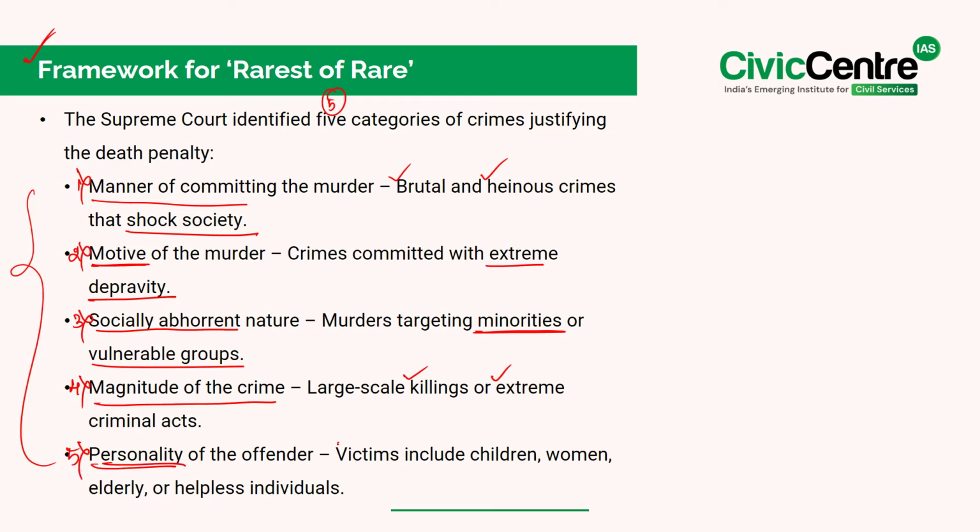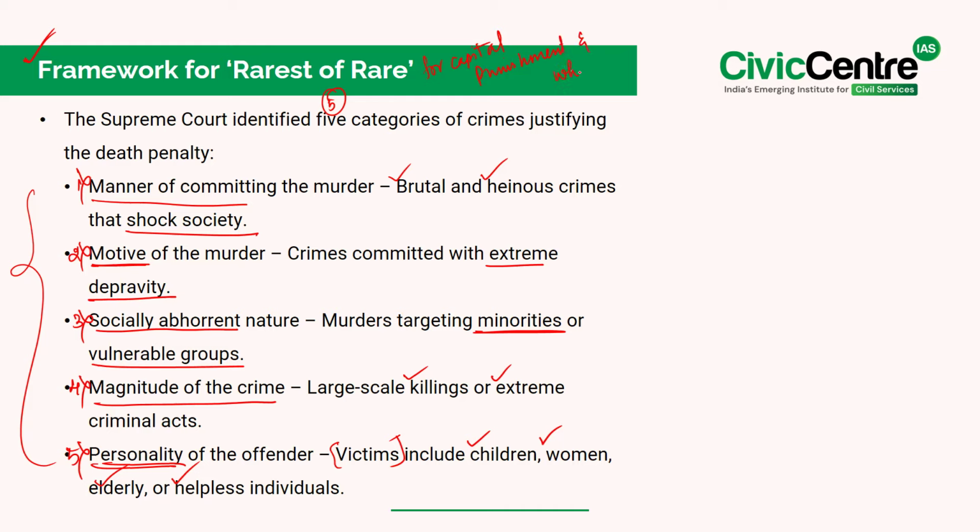If the victims include children, women, the elderly, or helpless individuals, it is considered an aggravating factor. So, the Rarest of the Rare doctrine plays a key role in deciding when capital punishment should be applied. However, since there is no fixed definition, the interpretation varies from case to case, sometimes leading to contrasting judgments.